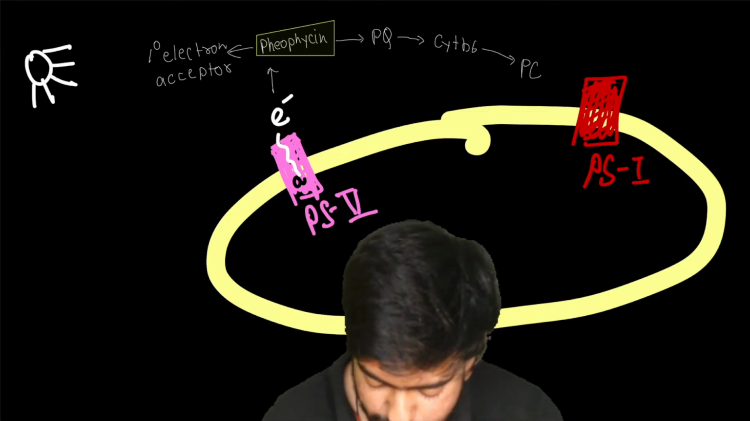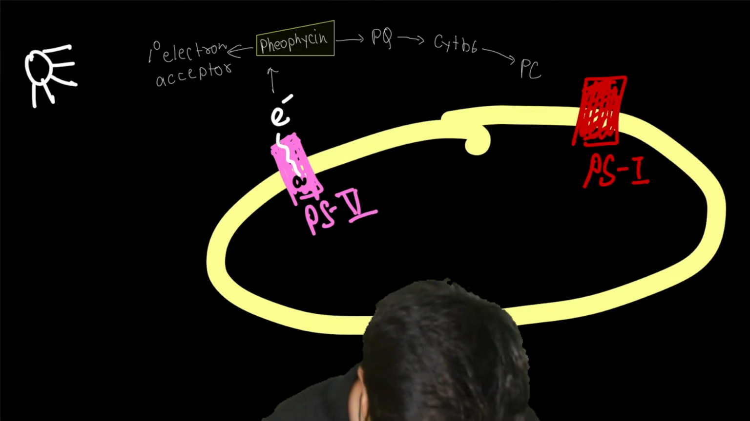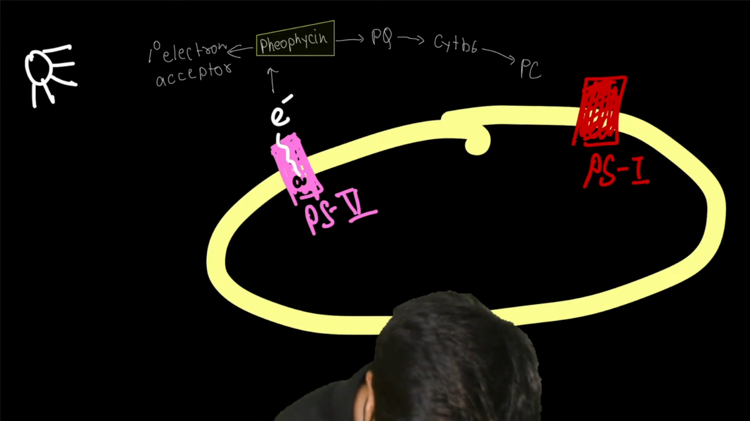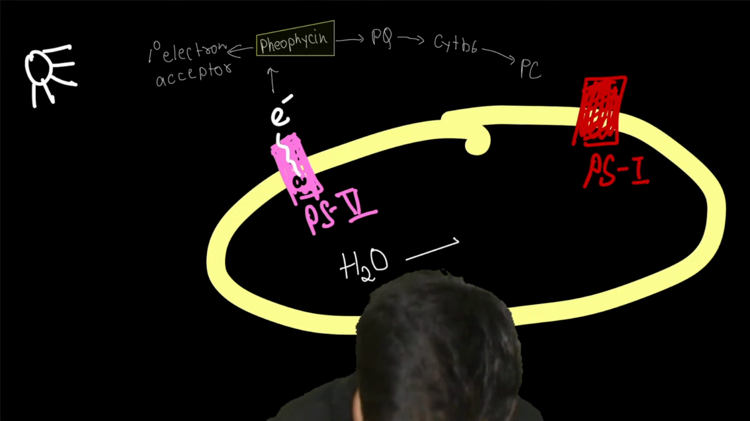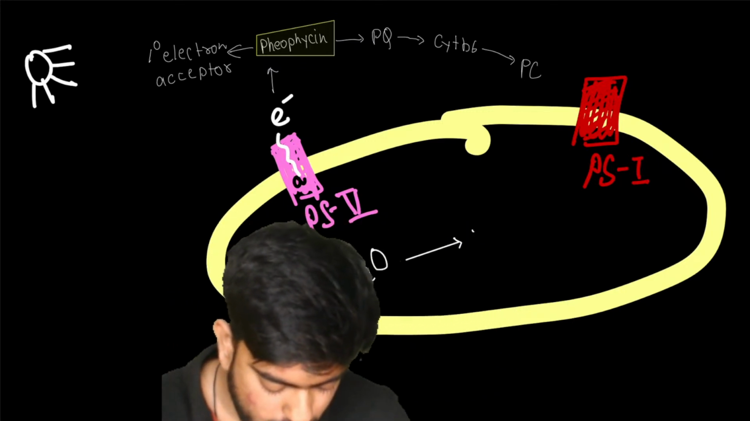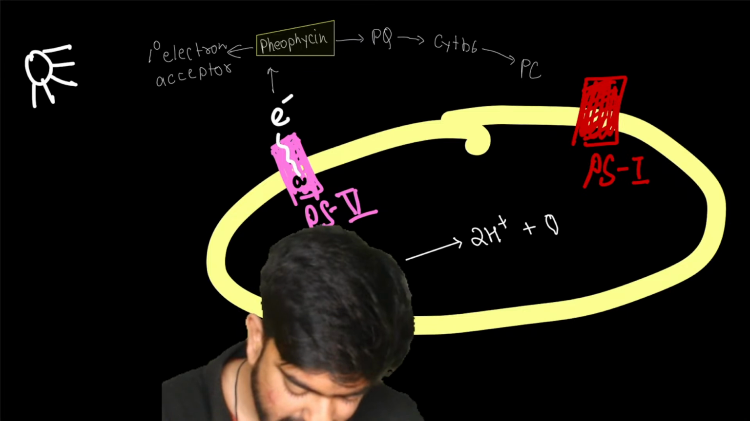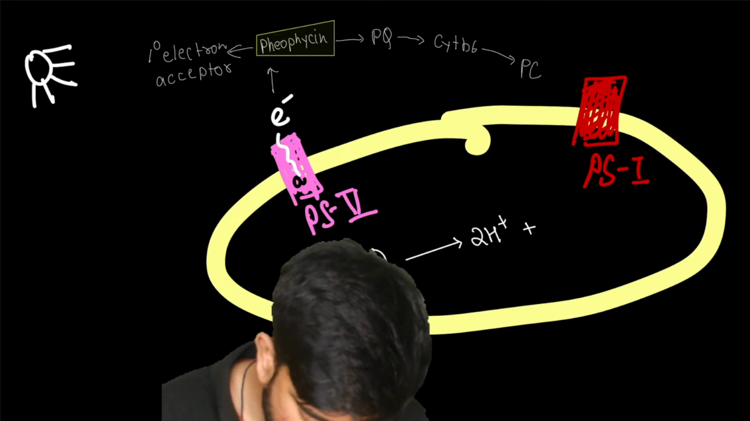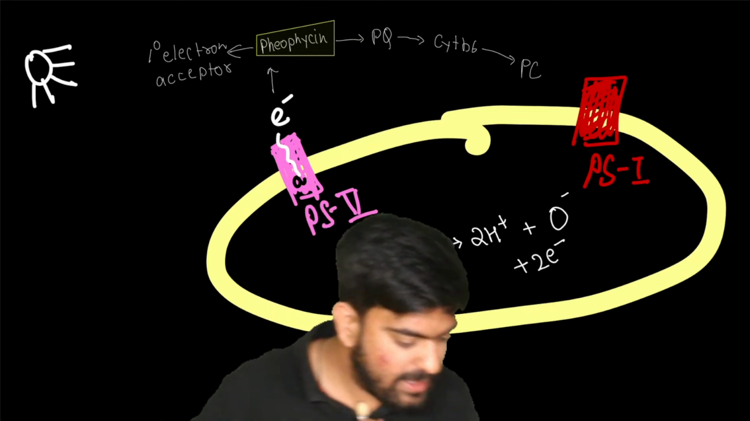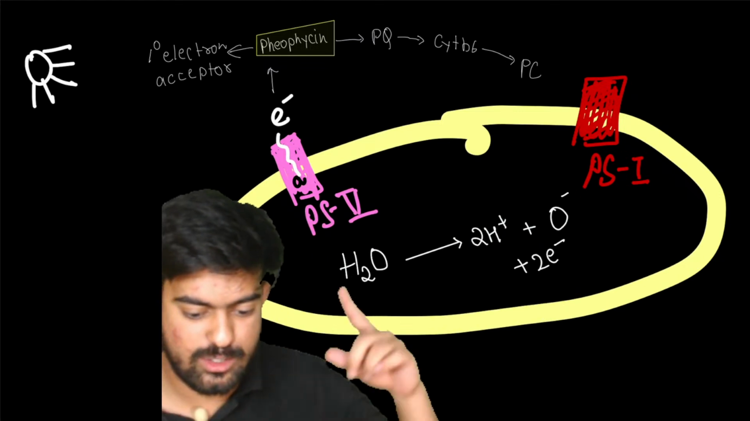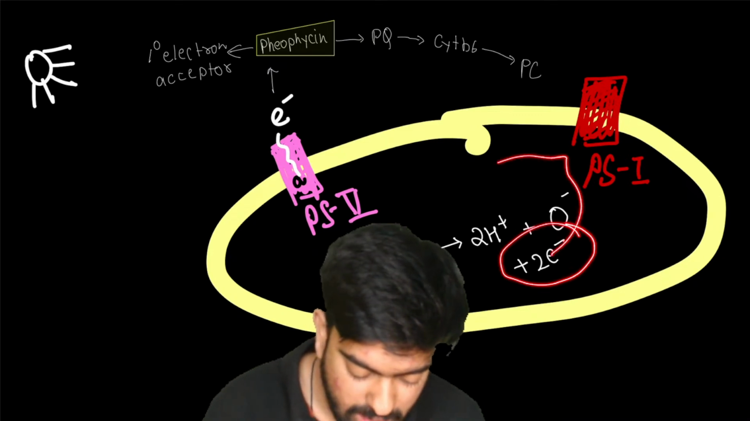So what is happening? This portion is the lumen, yes or no? The lumen of the thylakoid. Inside the lumen, water is breaking down. H2O breaks into 2H+ plus O, and I need to balance it. So 2H+, and here we have O, and we will be having plus 2 electrons. Exactly, photolysis of water. Now these 2 electrons are going here.